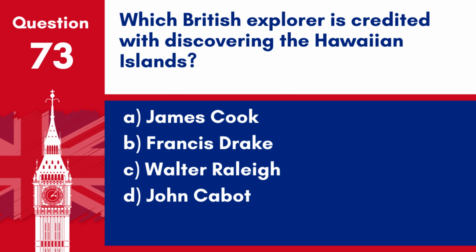Question 73. Which British explorer is credited with discovering the Hawaiian Islands? A. James Cook. B. Francis Drake. C. Walter Raleigh. D. John Cabot. Answer: A. James Cook. Captain James Cook is credited with the European discovery of the Hawaiian Islands in 1778.